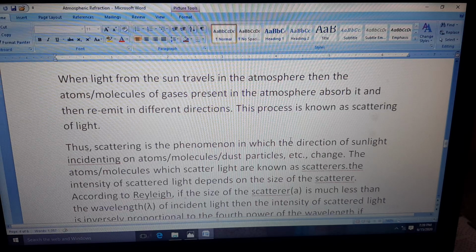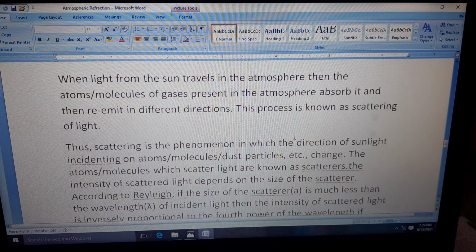So the intensity of scattered light depends upon the size of the scatterer. The object which is scattering the light, it depends upon that what is the intensity of the scattered light. So now this is the time to focus on that.